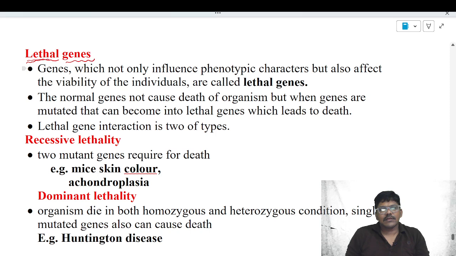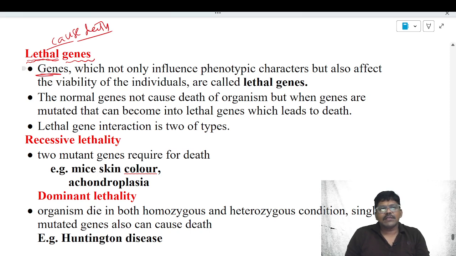Lethal genes also do not follow the Mendel laws, that is law of dominance, law of segregation, law of independent assortment. Those laws are not followed by a few genes. Example for that is lethal genes. Okay, what are lethal genes? Lethal genes are nothing but genes that cause death. Lethal genes are the genes which lead to death of the organism.